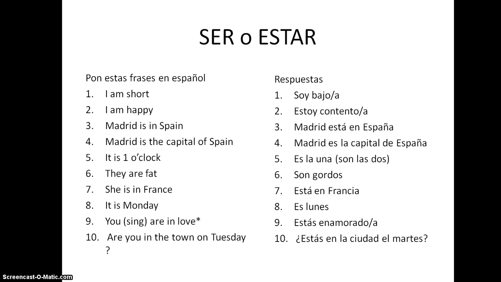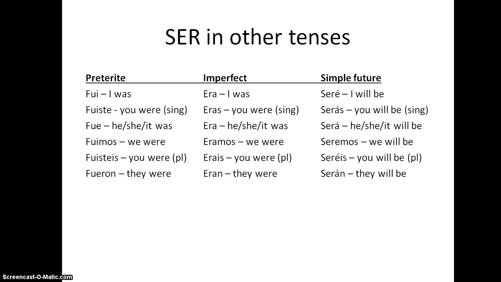Let's have a look at the two verbs in the different tenses then, mainly just so you can see what they're like, and I'll pronounce them for you as well. So we've got the preterite of ser, looks like the verb to go as well in the preterite, so exactly the same, but meaning slightly different. So it's fui, fuiste, fue, fuimos, fuisteis, and fueron. And then the imperfect tense, era, eras, era, éramos, erais, eran, and then the simple future, seré, serás, será, seremos, seréis, serán. Near future would be fairly easy, use the verb to go, and then ser in infinitive, so voy a ser, vas a ser, etc.